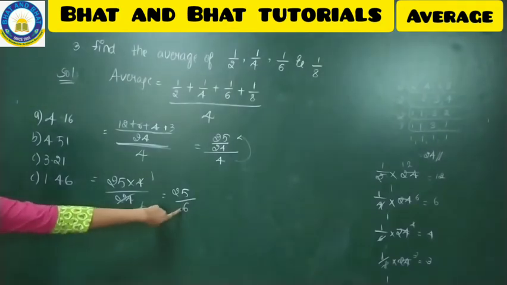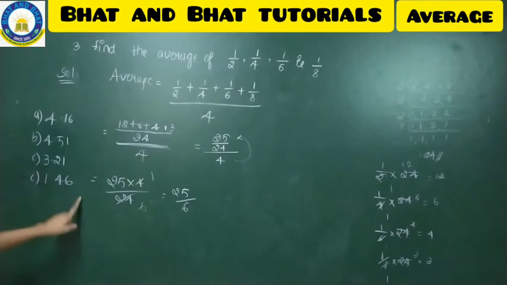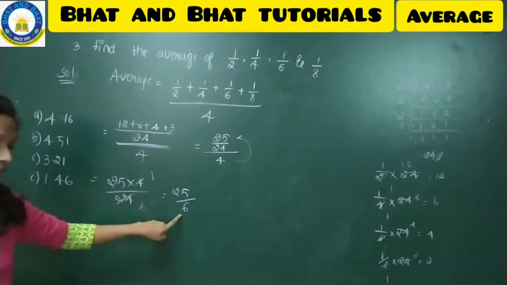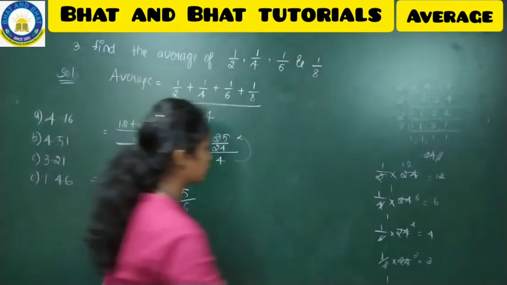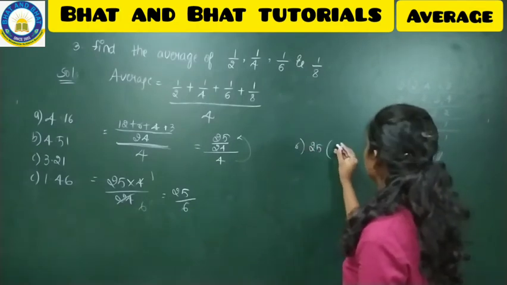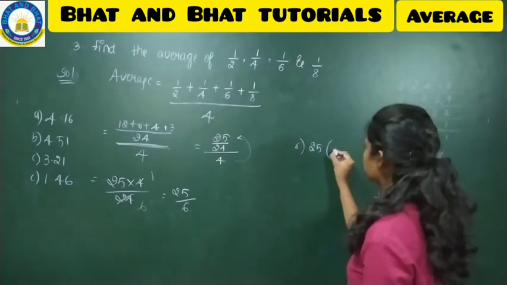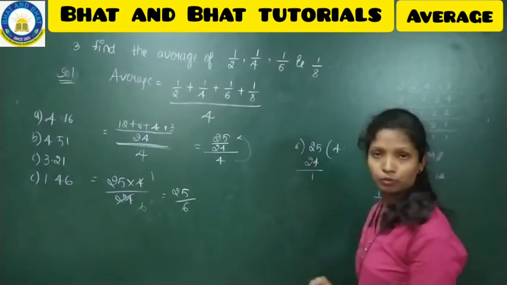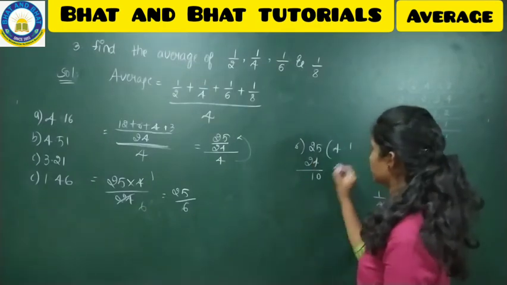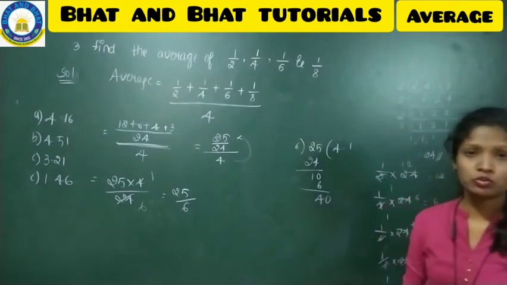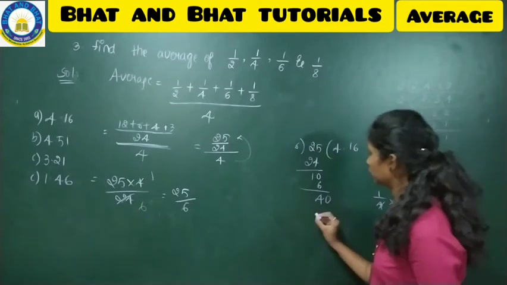But since you have got this answer as a fraction, you can't see that in the options. Only the decimal numbers are there. So try to convert 25 by 6 by the long division method, that is 6 into 25. So 6 fours are 24, remainder will be 1, put a point here, take the 0, 6 ones are 6, remainder will be 4, put a 0, 6 sixes are 36,